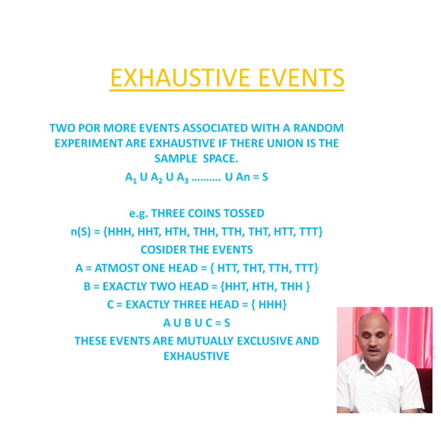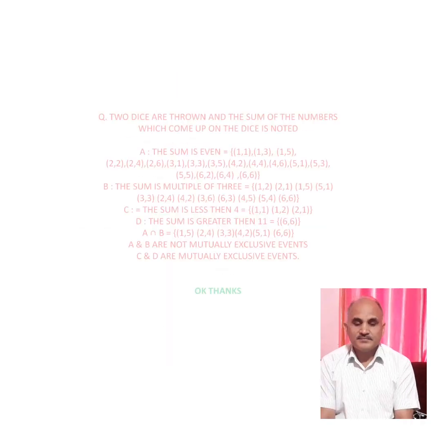These events are mutually exclusive and exhaustive. It means no trial is common, no element is common there. In A, B and C they are mutually exclusive events, but the union of all these is equal to the total outcomes. That's why it is an exhaustive event. I hope you understand this.